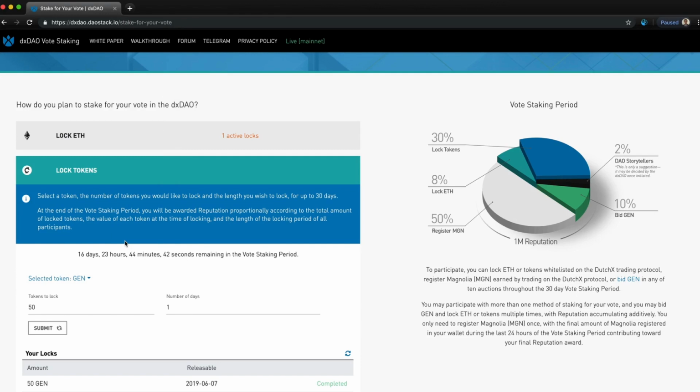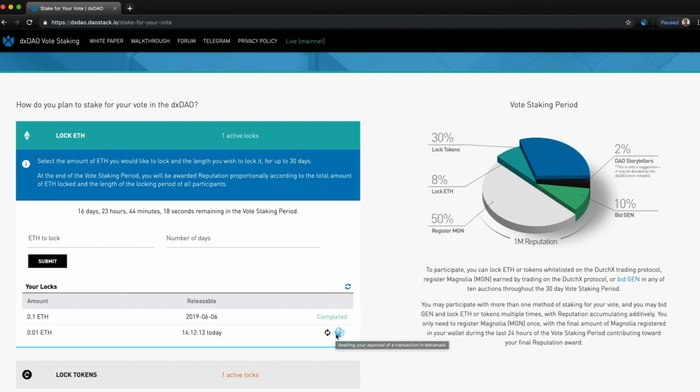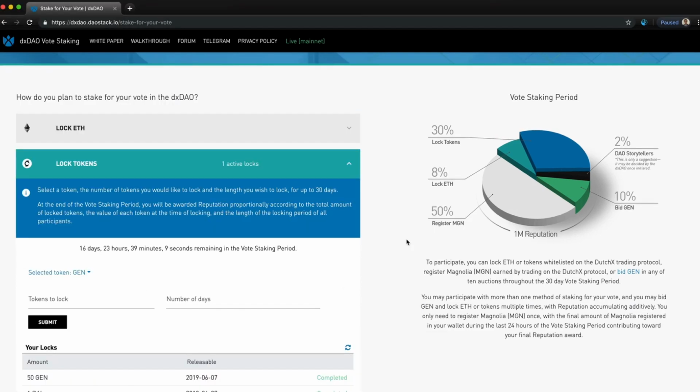Before we move on to Magnolia, let's check in with our locked Ether to get a sense of how the release process works. First, we refresh here, and then this release button should become clickable. We sign a few more transactions, and the ETH will be returned to the wallet it was deposited from. Now, let's move on to Magnolia.